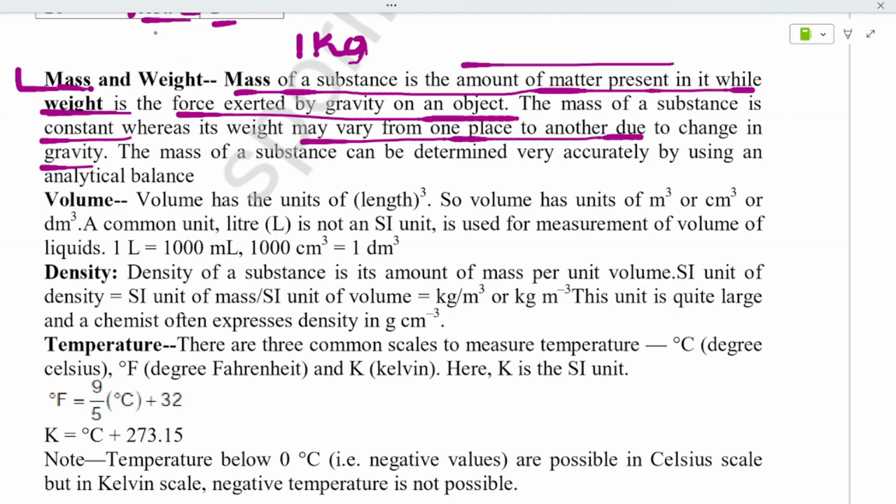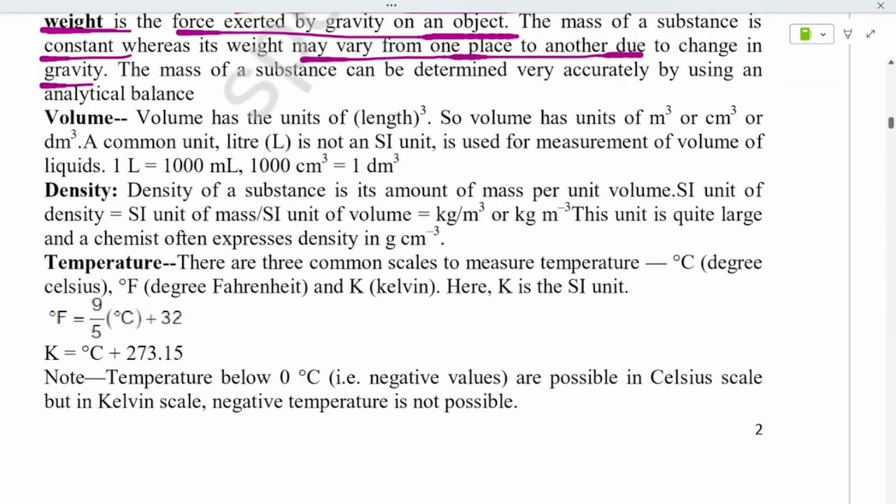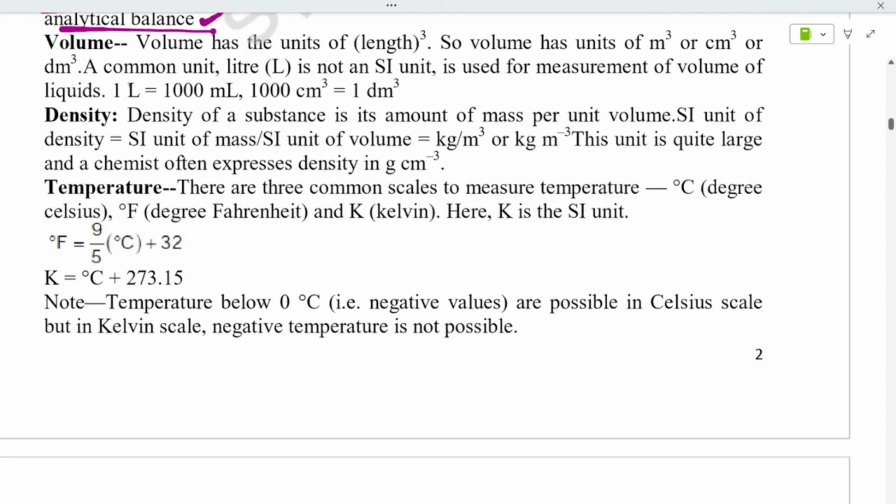If you take 1 kg rice in one shop, they will give 1 kg, it will have the same quantity, and in another shop also, if you go and ask for the same, it will be the same. And next, mass is determined very accurately by using an analytical balance. Okay. That is measured in that.